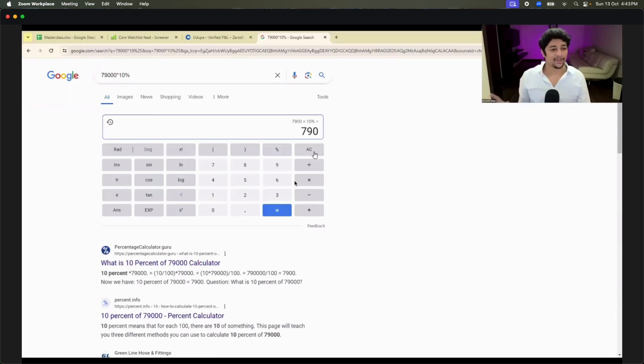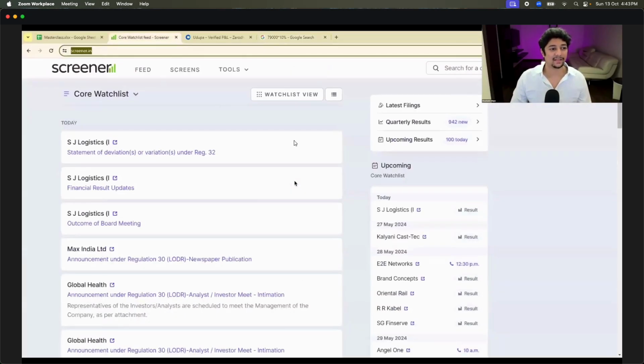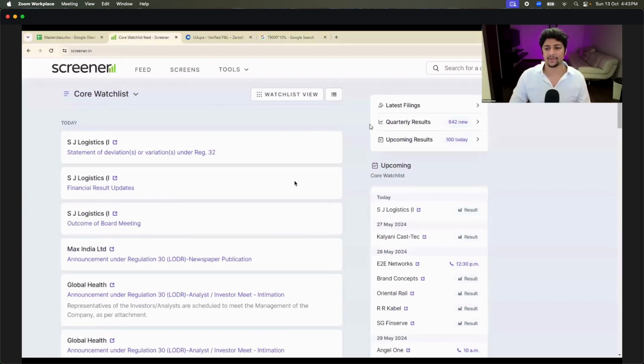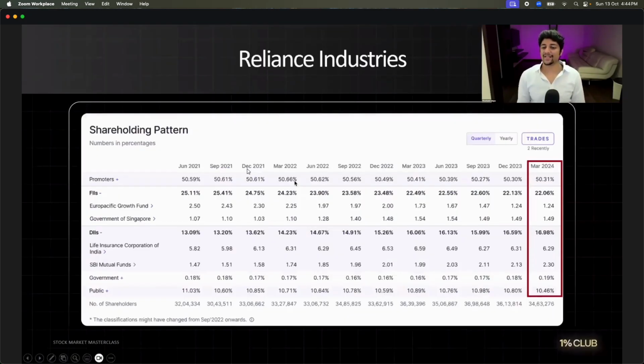Okay? Very good information. Do you guys like this information? By the way, the website that has all this information, I'll give it to you. It's called Screener. It is a free website. Okay? Just go to this. It's a free website. Understood? Got it? Very interesting.